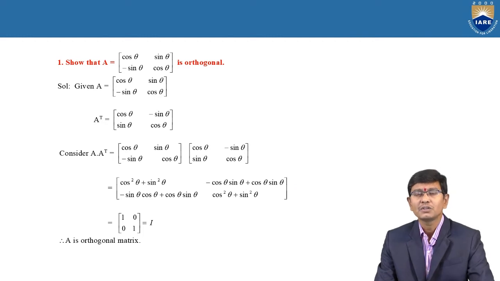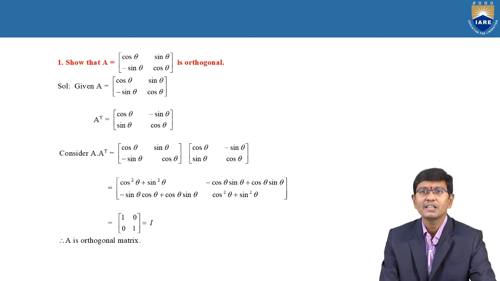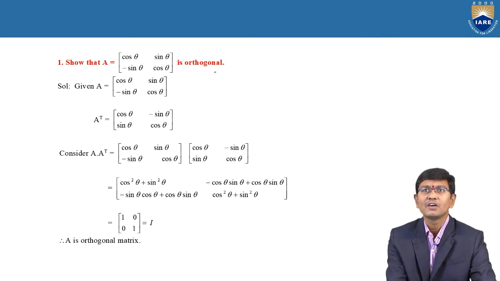Next, show that the matrix is orthogonal. Similarly here, whether the matrix is orthogonal or not is decided by the definition of orthogonal matrices. Similar to the previous problem, by the definition of orthogonal, A into A transpose is equal to I. In this given problem, A is equal to [cos theta, sin theta; minus sin theta, cos theta].